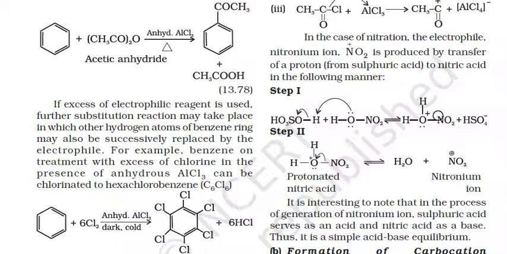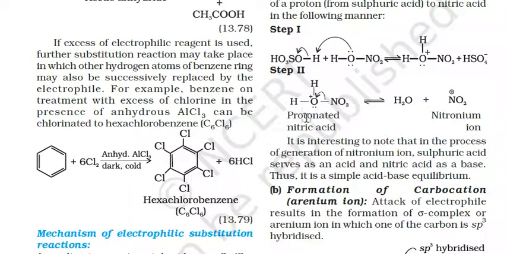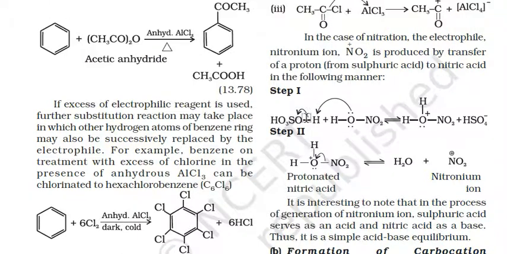Step 2. This was the step 1. Next, in step 2, in case of nitration, the electrophile nitronium ion NO2+ is produced by transfer of a proton from sulfuric acid to the nitric acid in the following manner. H2SO4 plus HNO3.